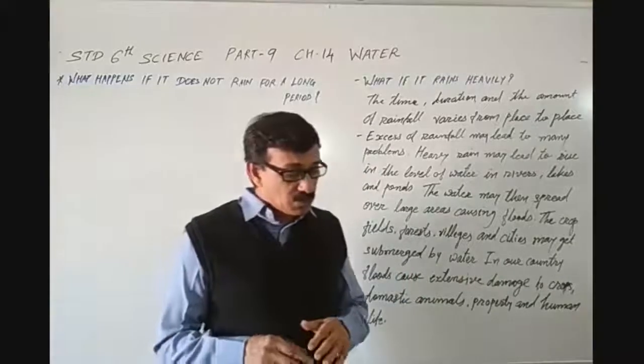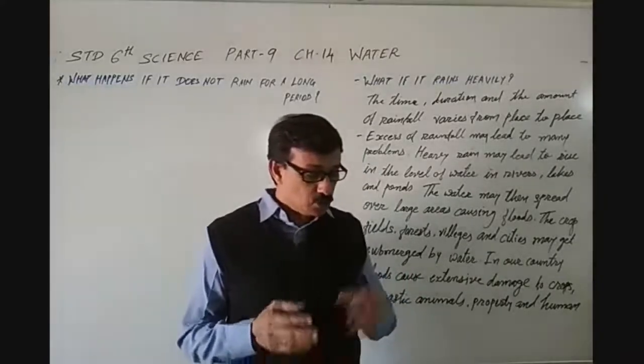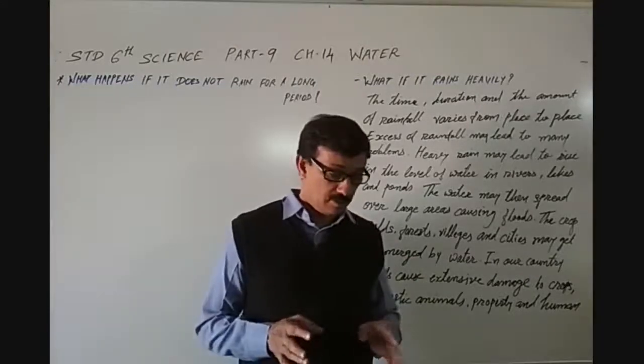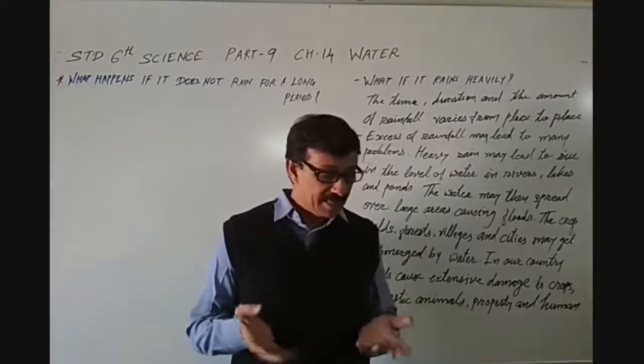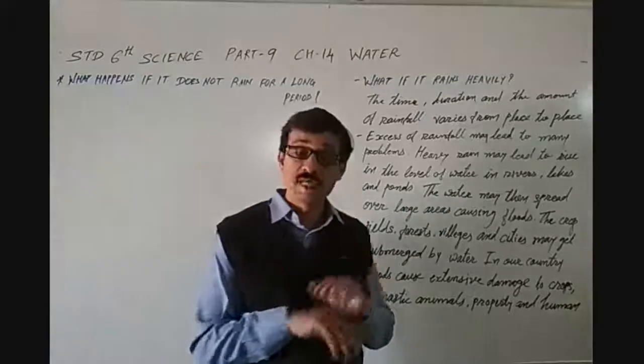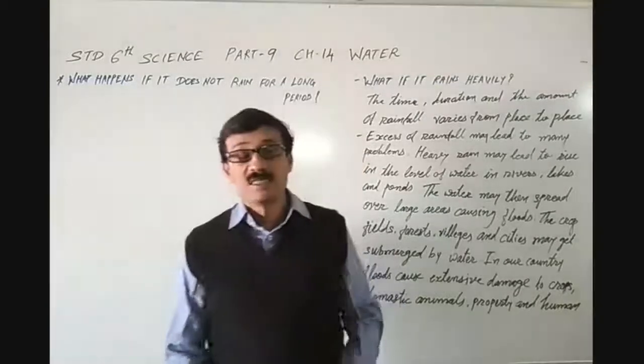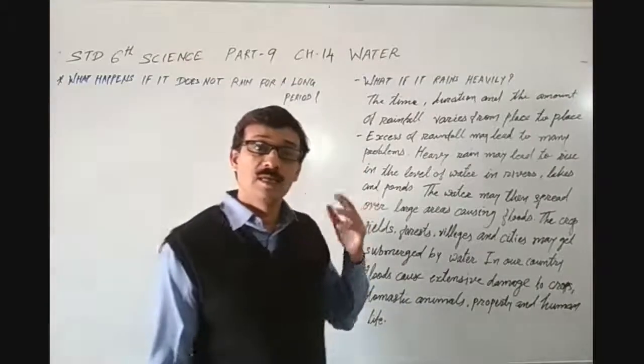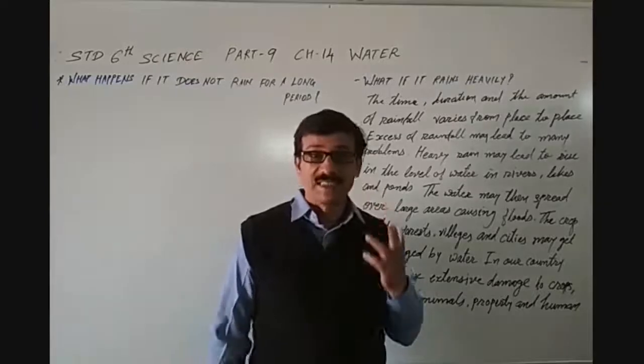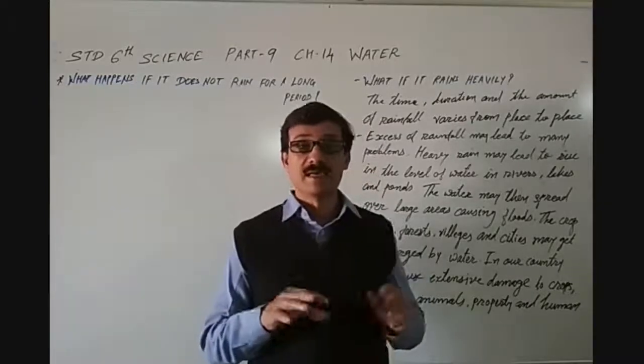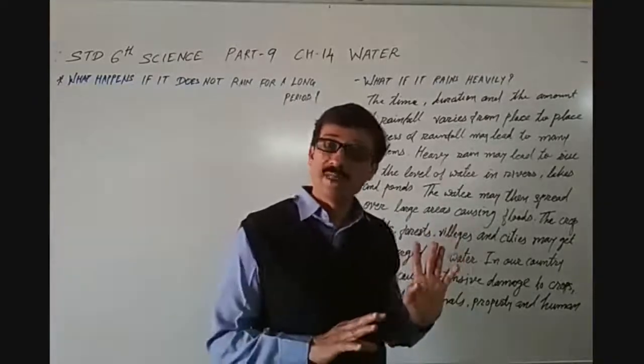In some parts of the world, it rains throughout the year, while there are places where it rains only for a few days. See, in African jungles, every day in the evening it used to rain.